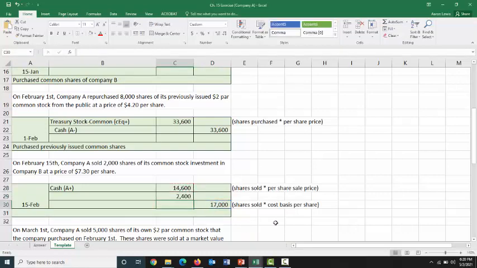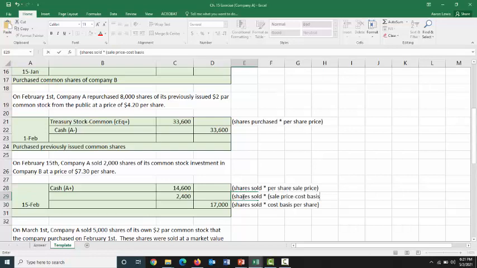We know we need a debit for 2,400. Well, how could we mathematically get to $2,400 here? Let's take the number of shares sold and multiply that by the sale price minus cost basis per share. We're selling 2,000 shares.